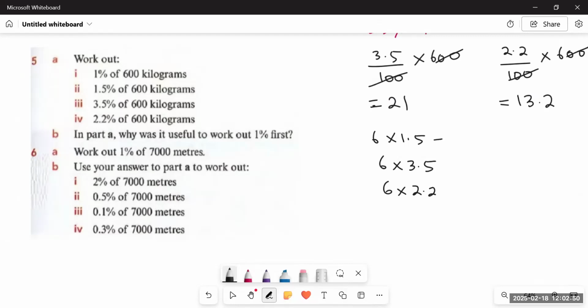Then also you can get your answers the same. That is 6 multiplied by 1.5 is equal to 9. 6 multiplied by 3.5 is equal to 21. And 6 multiplied by 2.2 is equal to 13.2.